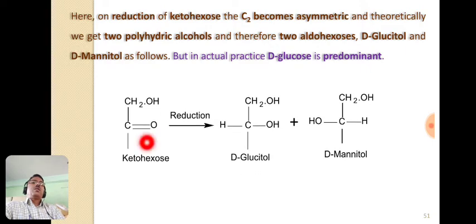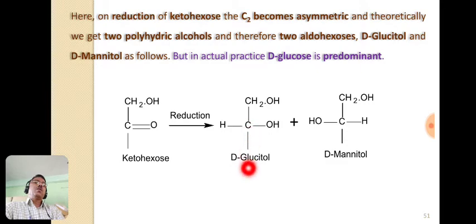Now see here, this is the ketohexose, suppose fructose molecule, and on reduction it gives D-glucitol and D-mannitol. What is the difference? In D-glucitol, the OH group attached to the second carbon atom lies to the right hand side, and here the OH group attached to the second carbon is to the left hand side. So this is called D-glucitol and this is D-mannitol.